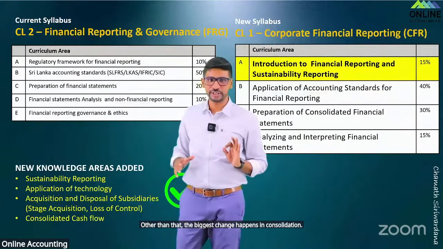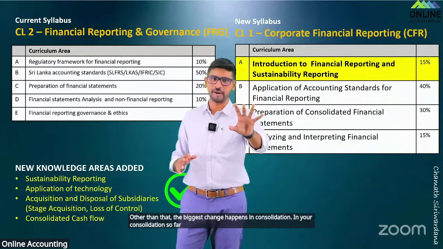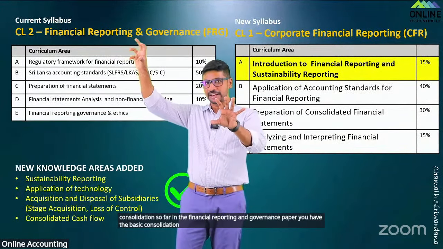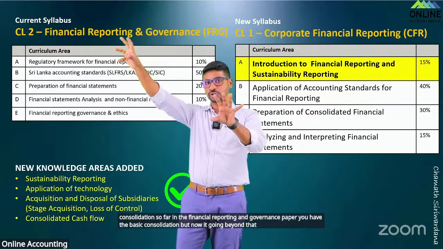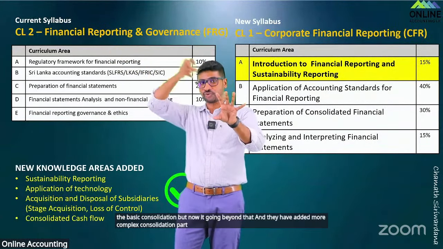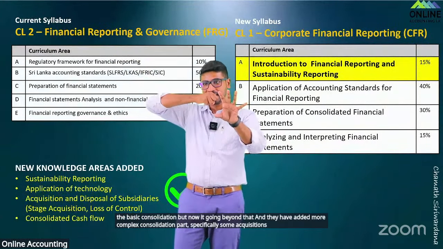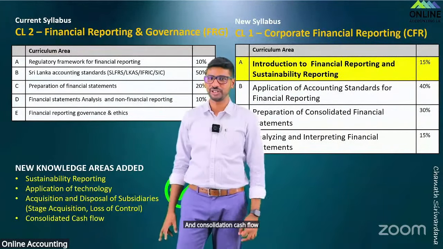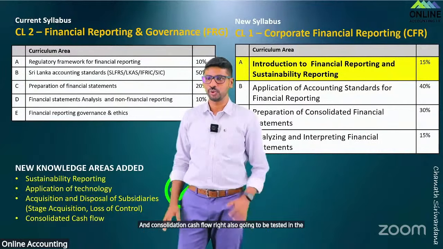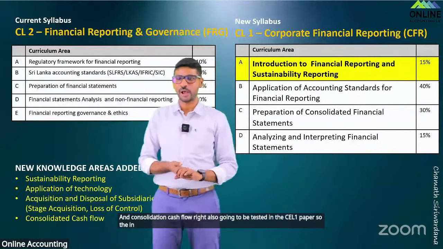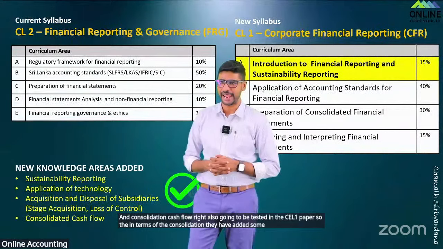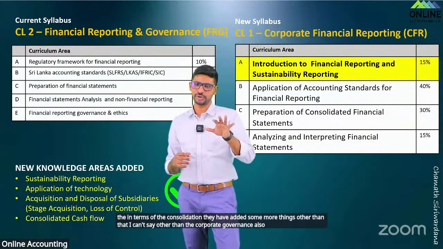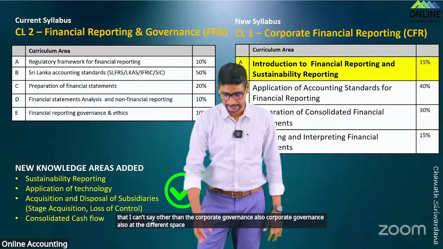So far in the financial reporting and governance paper you have had basic consolidation, but now it goes beyond that, and they have added more complex consolidation, specifically some acquisitions and disposals and consolidated cash flow, which will also be tested in the CL1 paper. Other than that, and corporate governance at a different pace, there are no major changes in the CL2 paper.